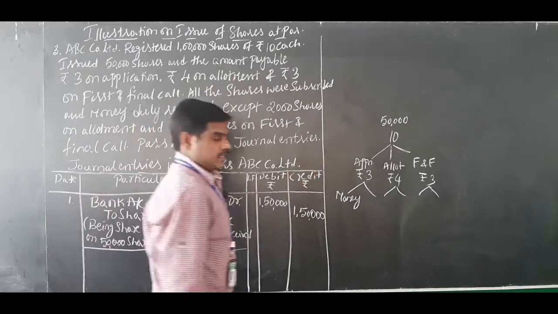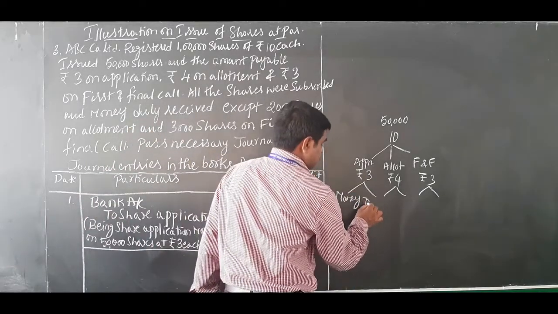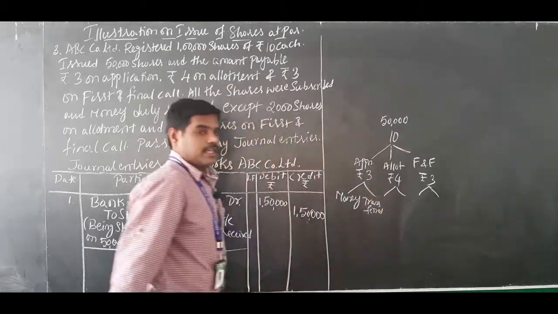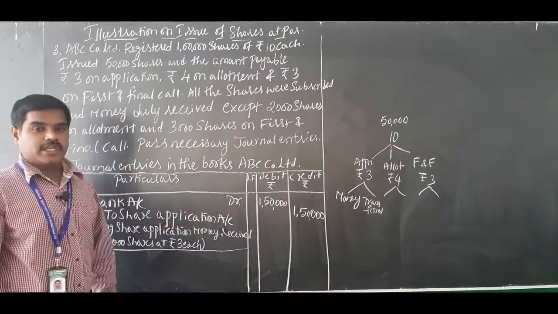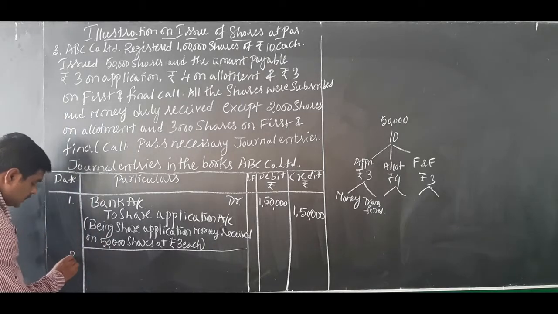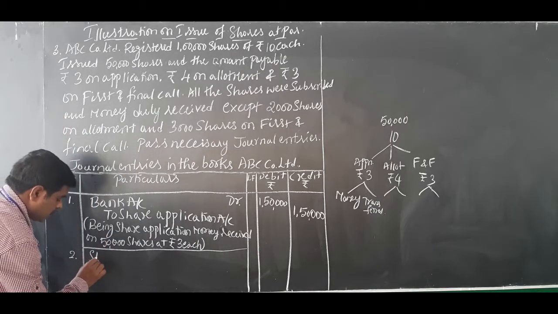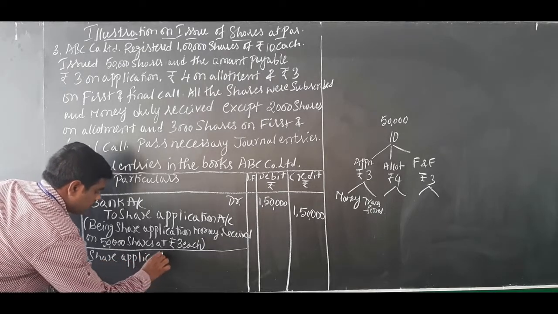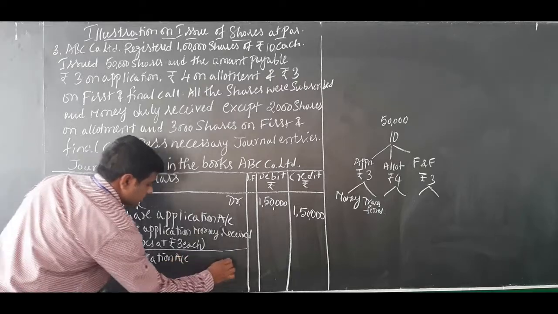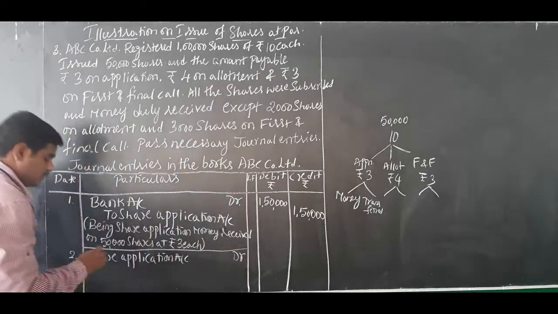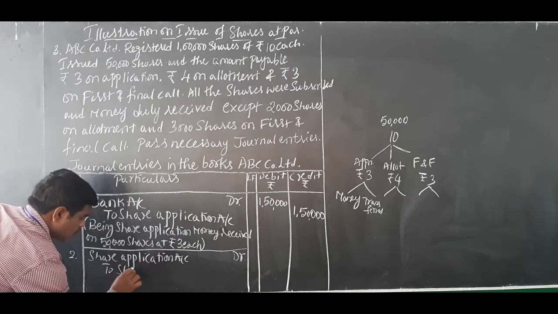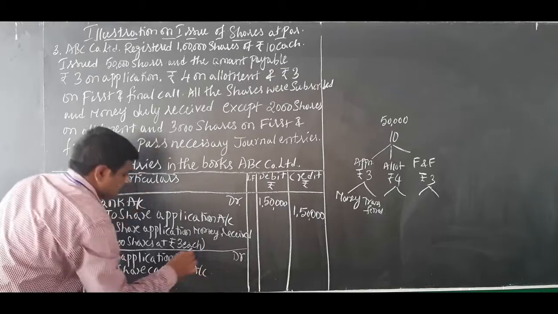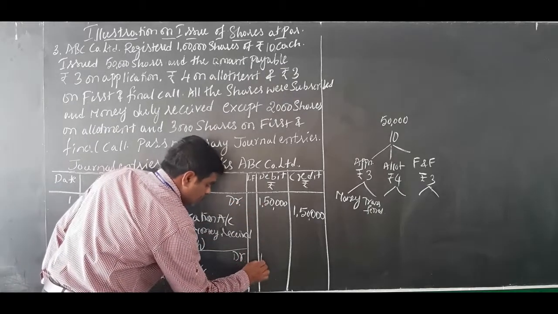Okay, so second journal entry: when application money is received, that should be transferred to share capital account. So second entry, journal entry number 2: share application account should be debited to share capital account. Of course, the value is 1,50,000 only.